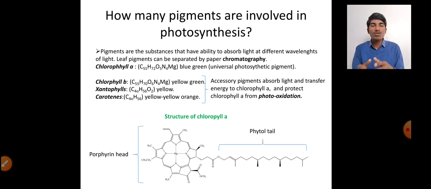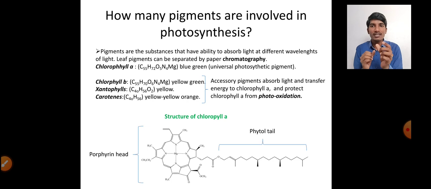So chlorophyll B, xanthophylls and carotenes act as the accessory pigments. Here chlorophyll A is present at the center and is surrounded by these accessory pigments, and these pigments are combined with proteins, which is called a photosystem, where chlorophyll A is the central molecule and the remaining chlorophyll B, xanthophylls and carotenes surround chlorophyll A. Chlorophyll A acts as the reaction center.